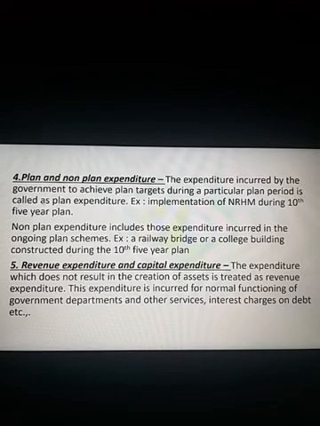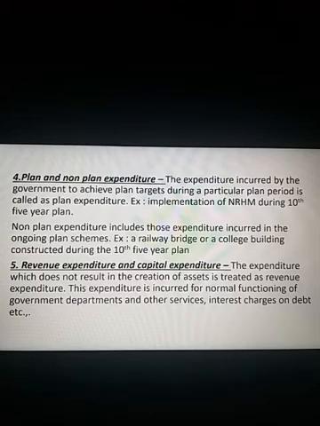Let us move on to the second, non-plan. Non-plan expenditure includes those expenditures which are incurred in the ongoing plan schemes. This phrase, ongoing plan schemes, you have to keep in mind. For example, a railway bridge or a college building constructed during the particular plan period. Let us say the 10th 5-year plan.